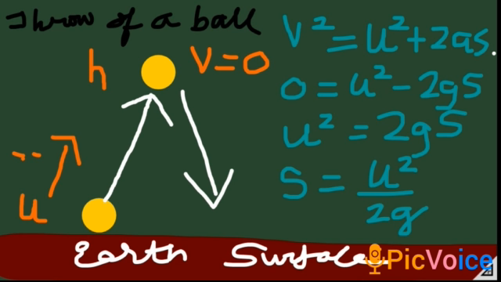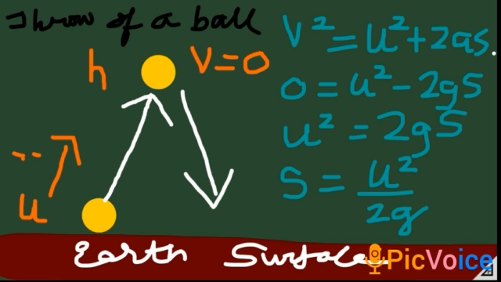So in this journey of the ball from the earth's surface to the height h, the initial velocity is u, by which we have given the force, and the final velocity is going to be v, that is 0. Always remember, whenever we throw a ball from bottom to the top, the final velocity always becomes 0, and after that it will start coming down.